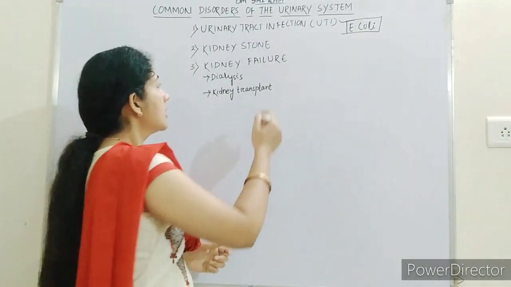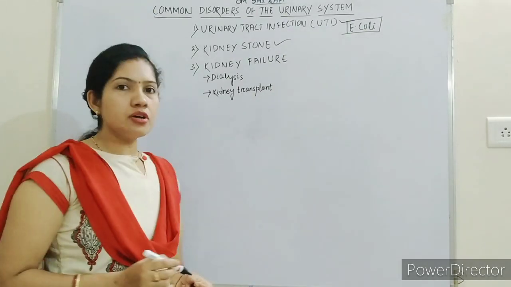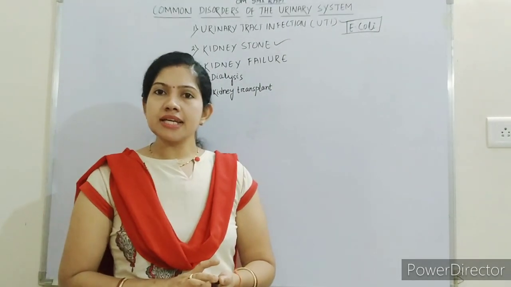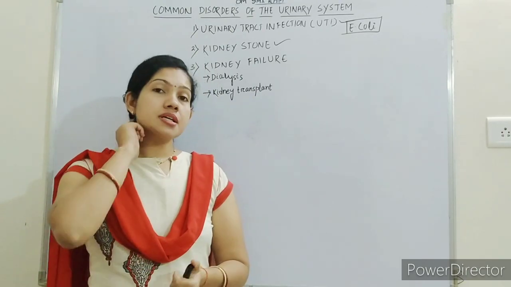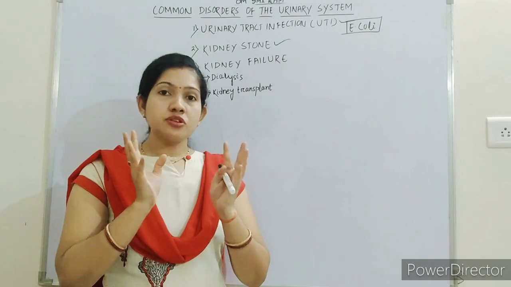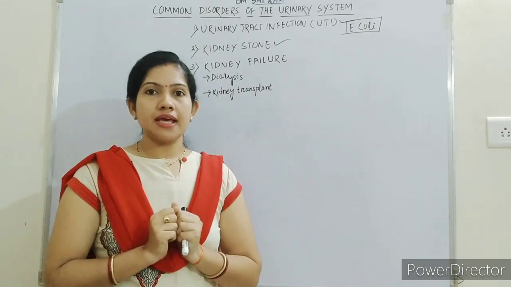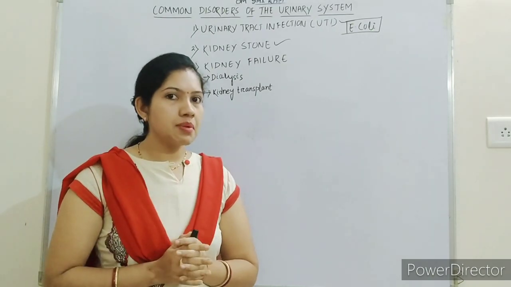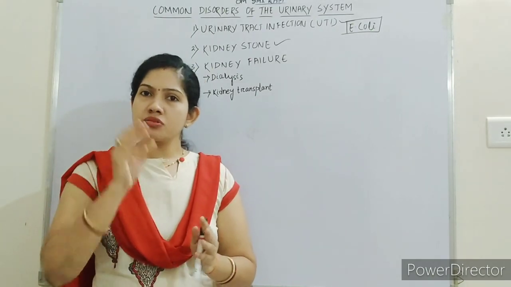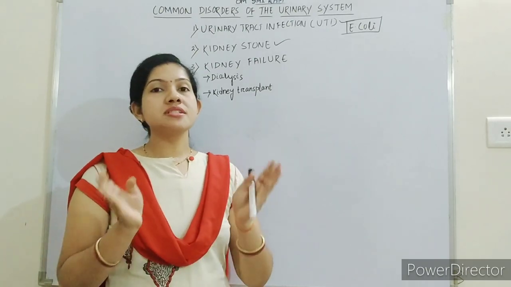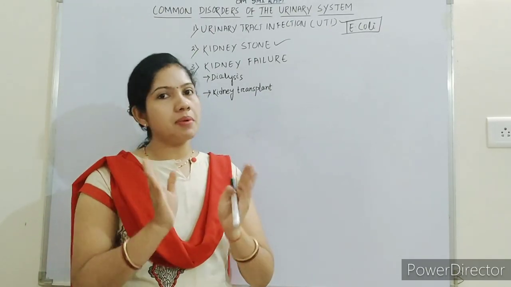The next one is kidney stone. It is also a very common disease. You all might have heard about kidney stone. So what is kidney stone? Already we have discussed that there are many filtering units in the kidney. What are the filtering units? We call them nephrons. If you all remember, nephrons are the small filtering units present inside the kidneys which help in the filtration of blood.